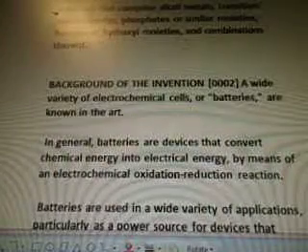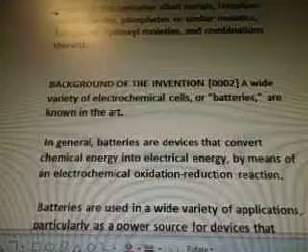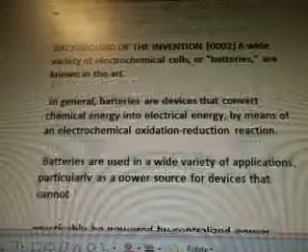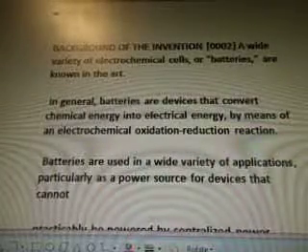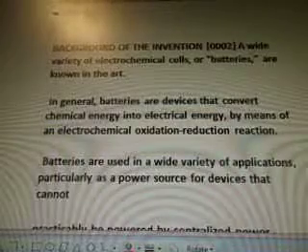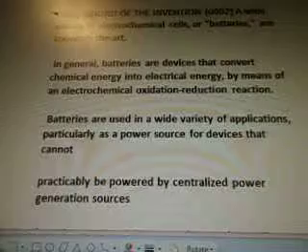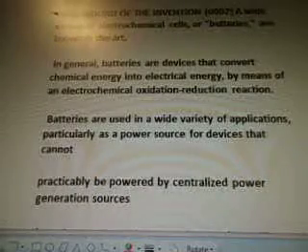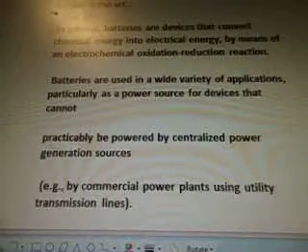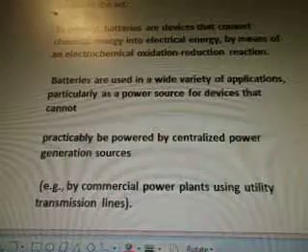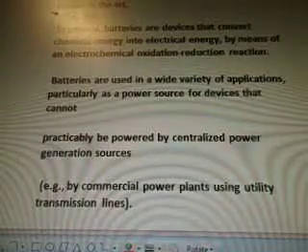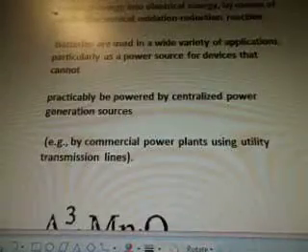Background of the invention. A wide variety of electrochemical cells or batteries are known in the art. In general, batteries are devices that convert chemical energy into electrical energy by means of electrochemical oxidation reduction reaction. Batteries are used in a wide variety of applications, particularly as a power source for devices that cannot practically be powered by centralized power generation sources, by commercial power plants using utility transmission lines.